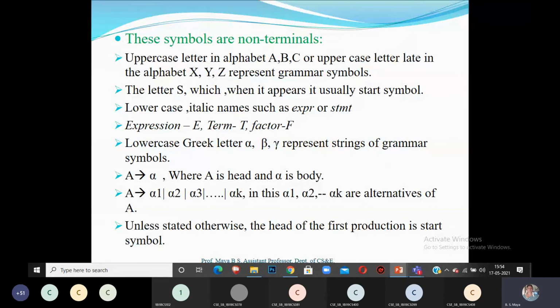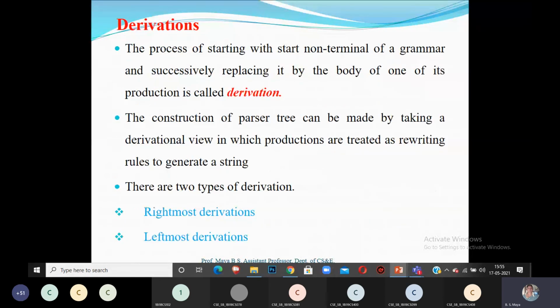They are called alternatives of A. Unless stated otherwise, if the start symbol is not mentioned, you take the head of the first production as your start symbol. These are the conventional notations for non-terminals.